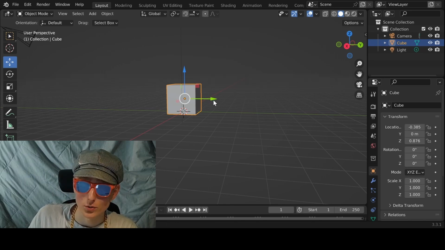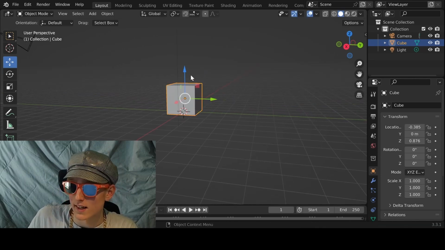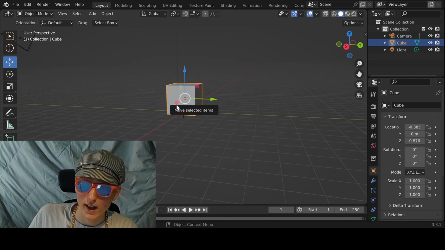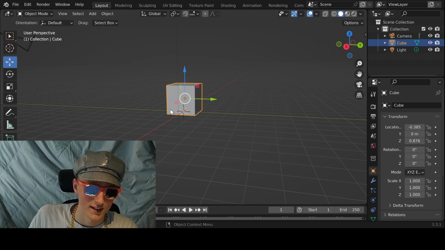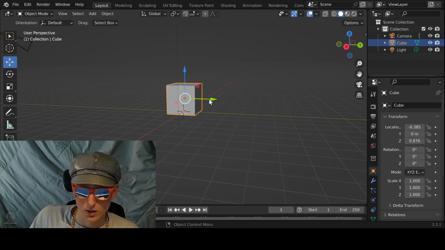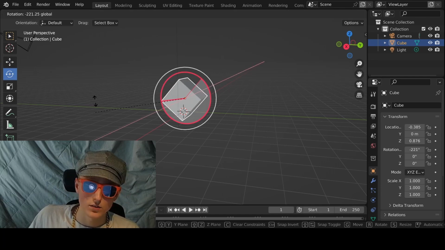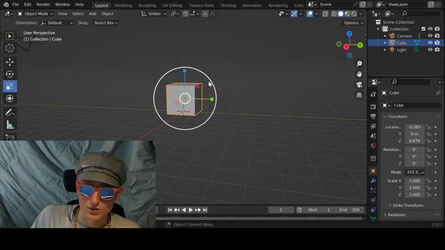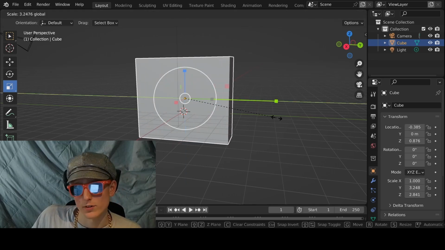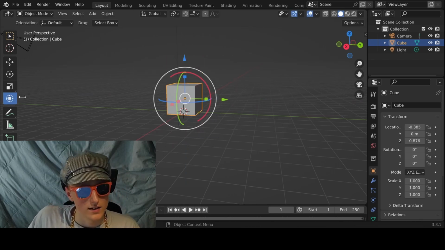So you can move the cube in the y-axis, the z-axis, or the x-axis. I prefer the x-axis. I don't know why. So here we can move the object, here we can rotate the object, whee! Here we can make it smaller, we can make it bigger, we can make it longer, we can make it wider, whatever you're into, I'm not going to judge. And here we have all 3 of them combined into one.